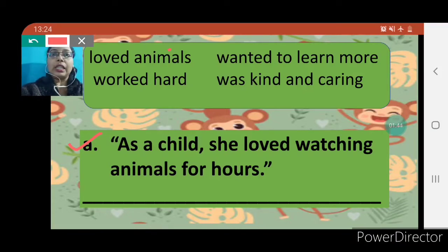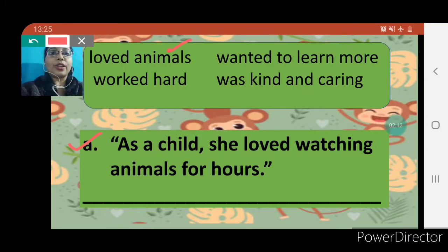For example, here according to this question, we are able to see that this sentence is telling us how much she loved animals. Right children, how much she loved animals and she loved watching them for hours. So here the correct and the most suitable answer will be loved animals.